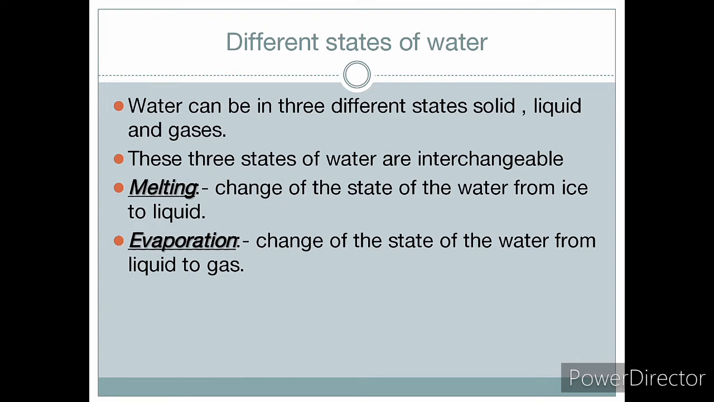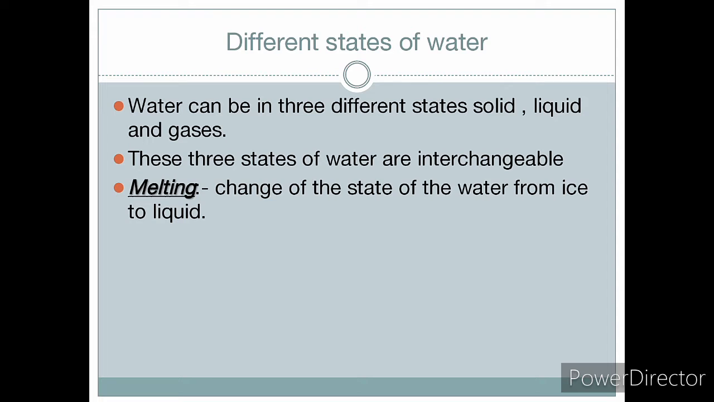The first one is melting. So what is melting? Melting is the change of the state of the water from ice to liquid, means from a solid to a liquid. When the ice is cold, then it is in a solid form, and when it melts it becomes a liquid form, right? So this is known as melting.